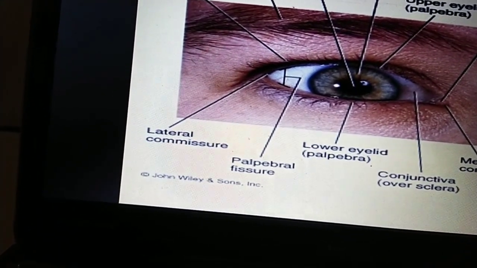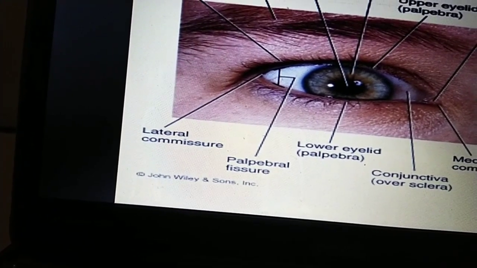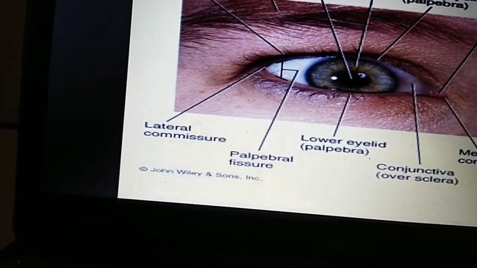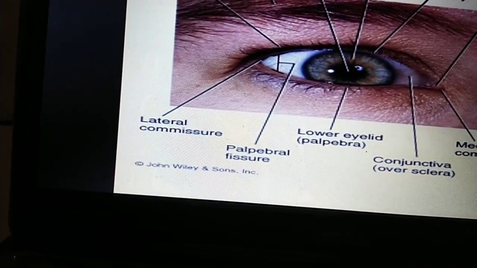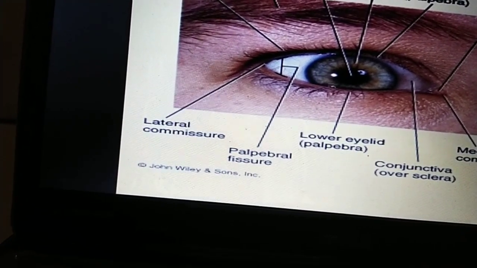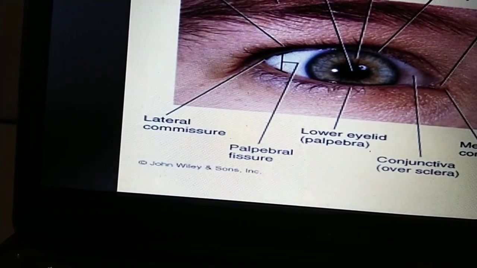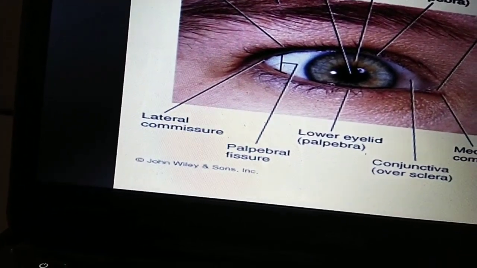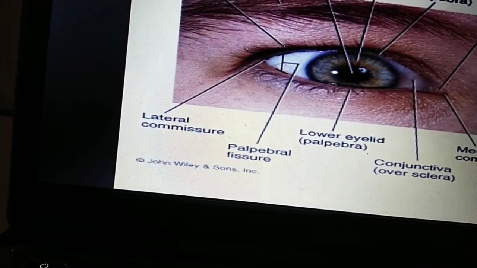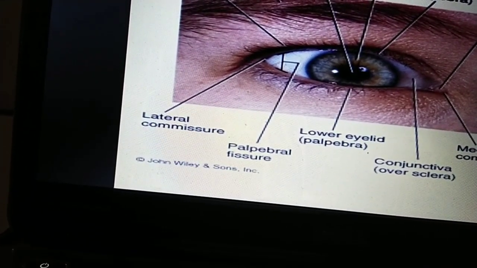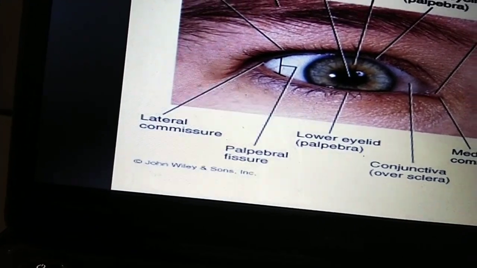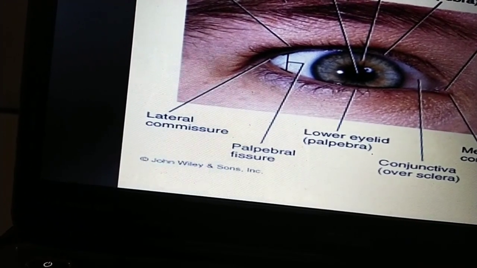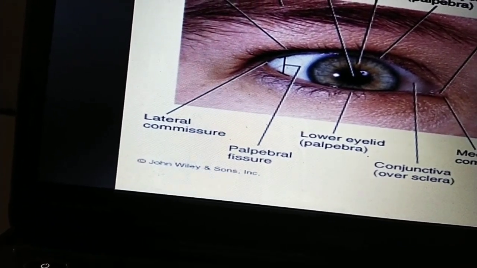In the upper it is 90 to 150, but in the lower it is 70 to 80, and these eyelashes are shorter as compared to the upper eyelashes. They are directed downwards, but in the upper they are directed upwards and curving. Another thing, the root of each eyelash is encircled by the root hair plexus, which tells the brain to blink instantly.